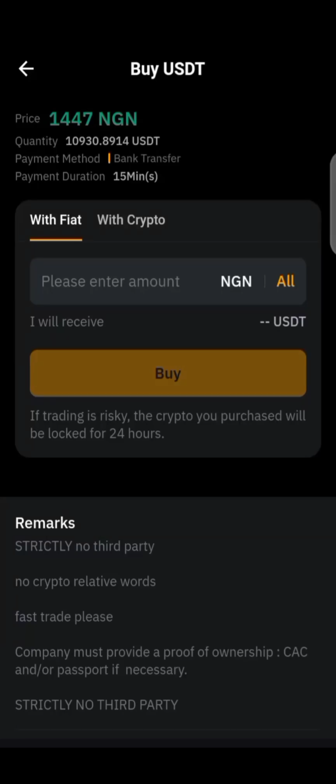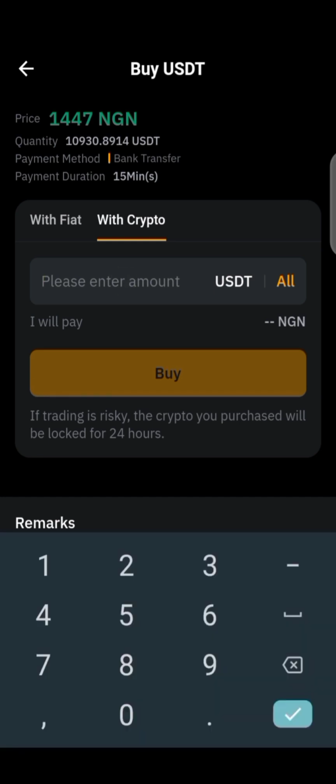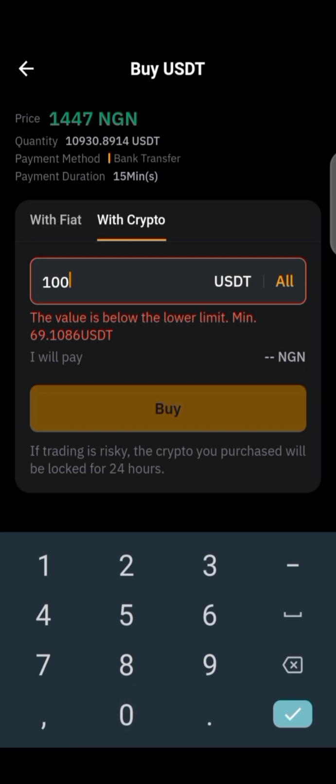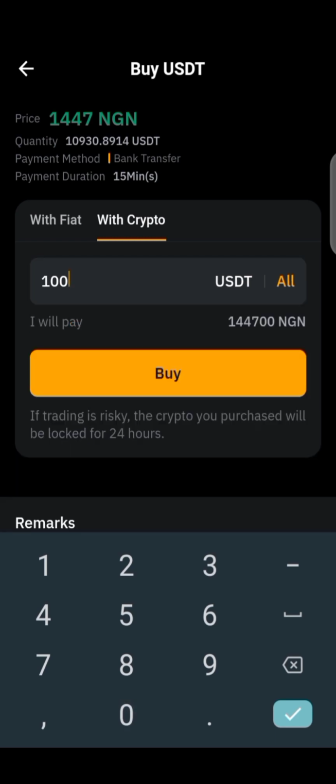Once you are here, since you want to buy 100 USD, you click on with crypto here. Once you do that, you insert 100 USDT. We want to use 100 USD as our startup capital. We are going to pay a sum of 144,700 naira to have 100 USDT. So have it at the back of your mind.